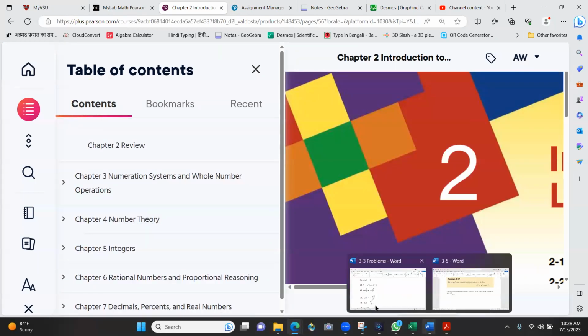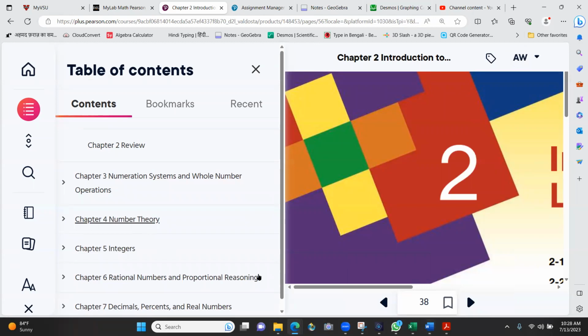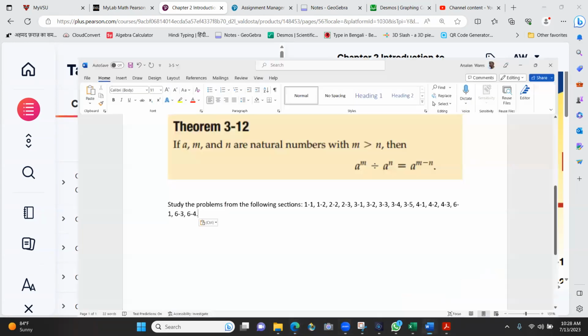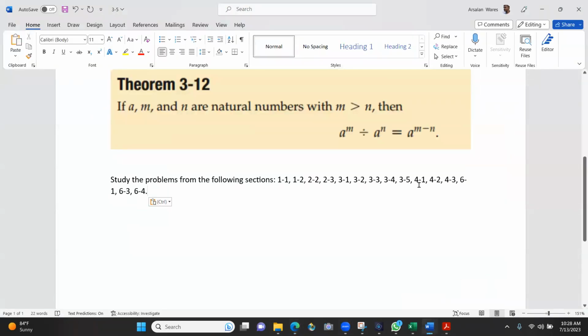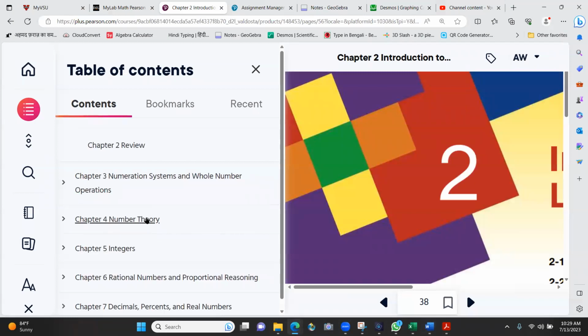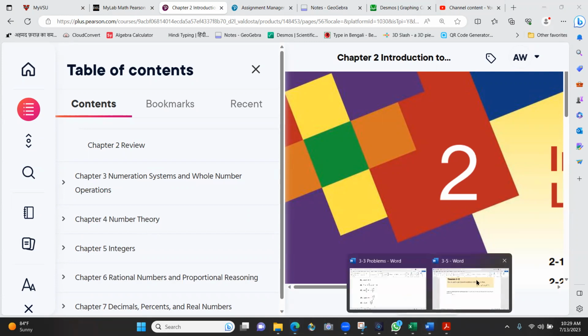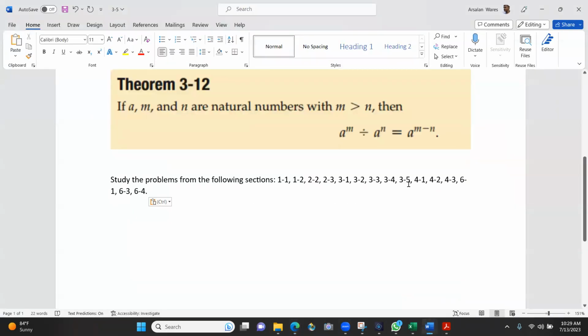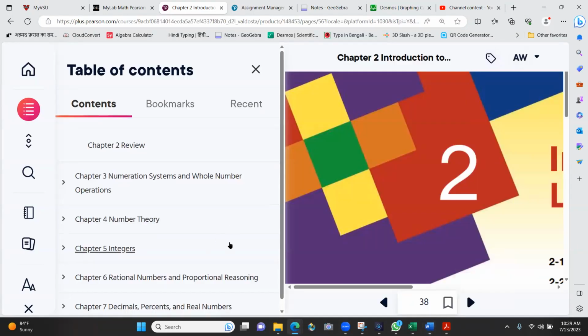Chapter 4 is number theory. I think we did. Let me just go back and check. Yes, we did chapter 4, 4.1 for division rules and all those things. And then we're continuing our work on chapter 3. We did chapter 6. So chapter 3 and chapter 6. Yes, so we're on the same page, I hope.